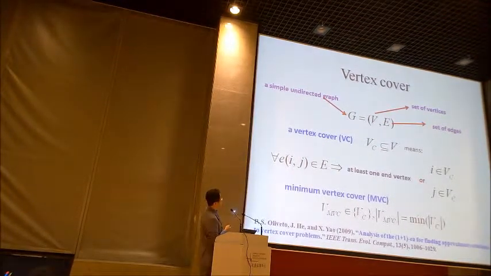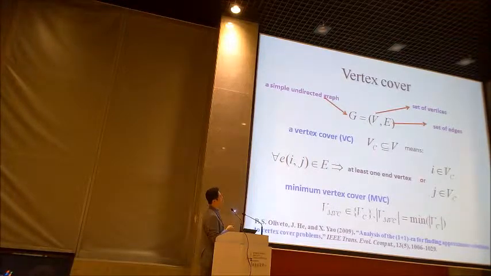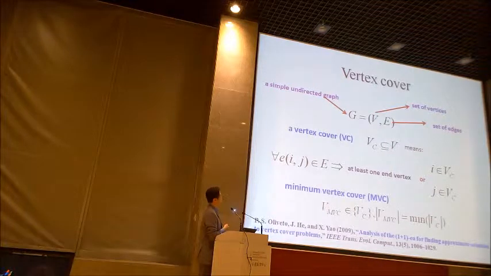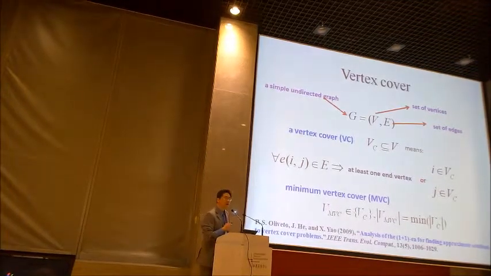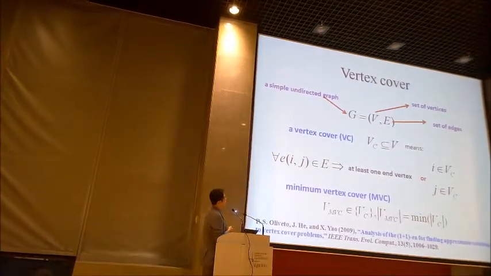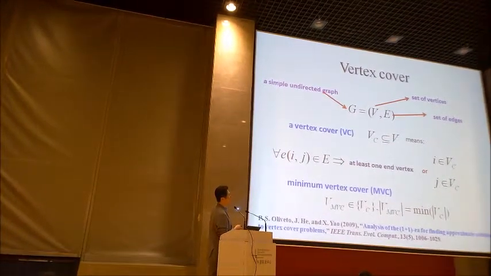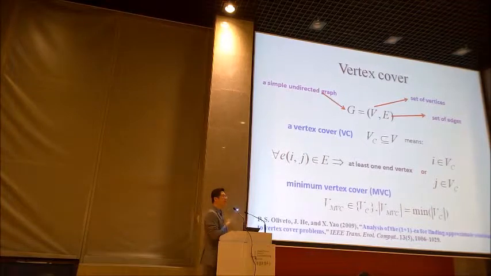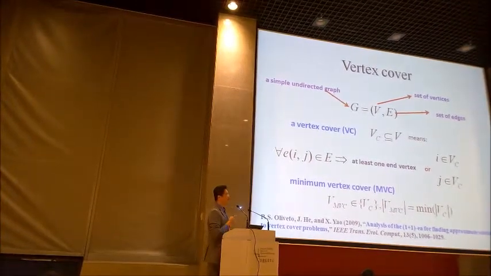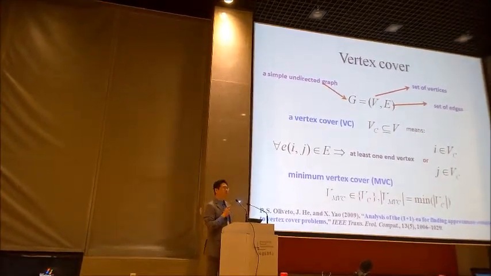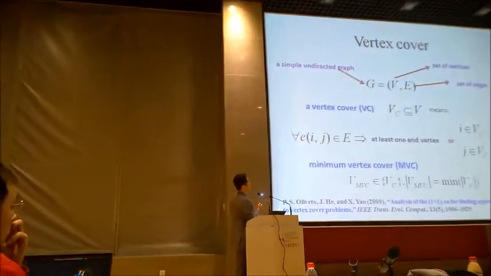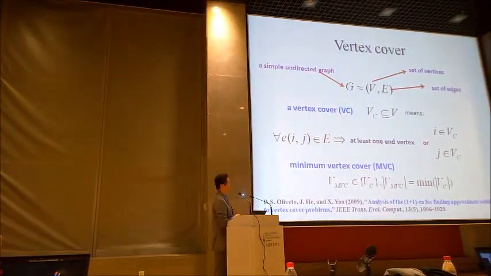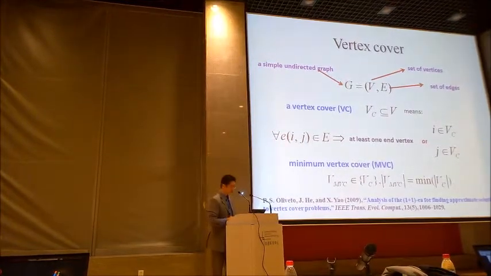A vertex cover state means a small part of the vertices, such that for every edge in the graph, at least one vertex is in the cover state. So every edge should have at least one node in the cover state. The minimum vertex cover state is such a set with the least number of nodes.